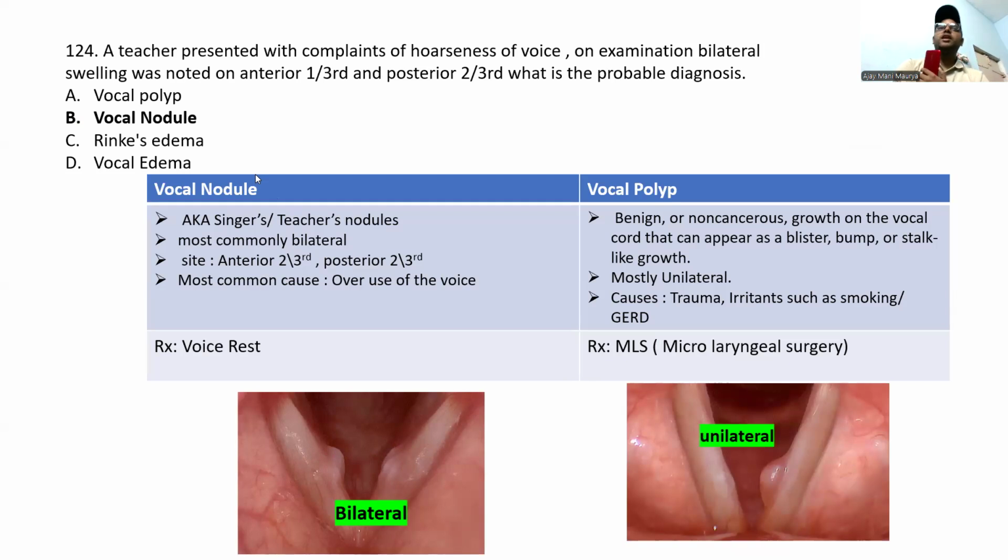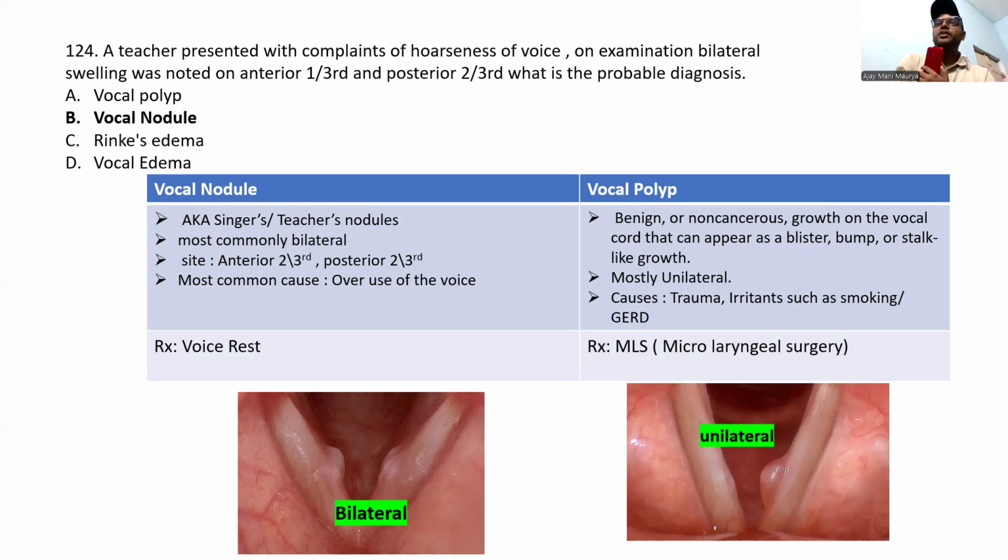This is called vocal nodules, for singers who use their voices heavily. Teachers also, for a long time per day, they are talking up to 10 to 12 hours. So this is due to the overuse of the voice. Singers' nodules and polyps: the treatment is just voice rest.